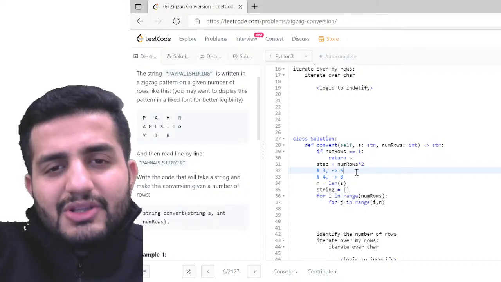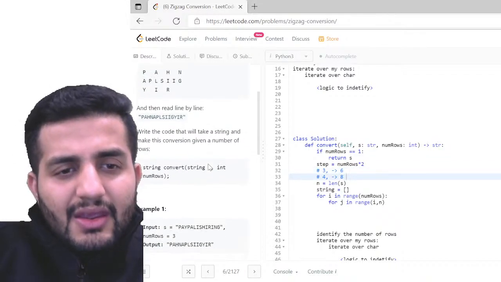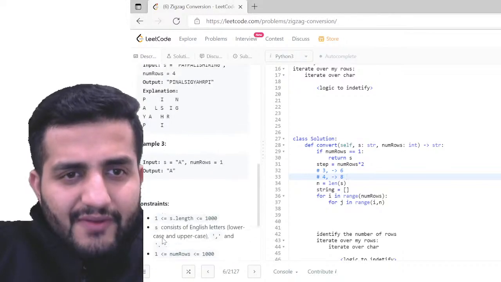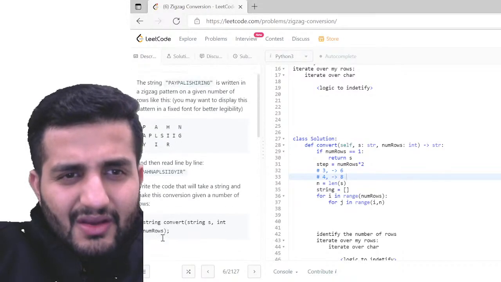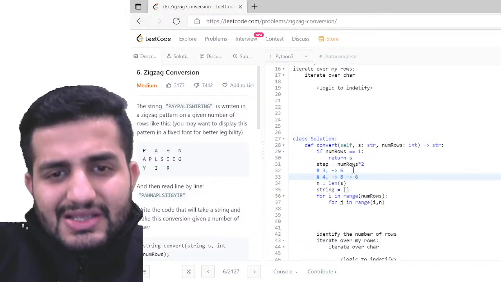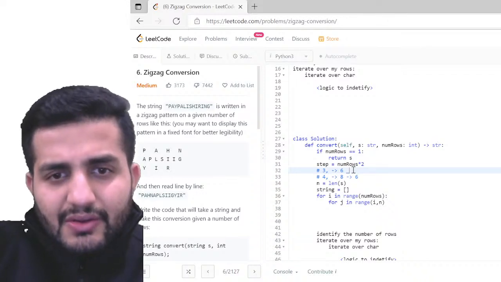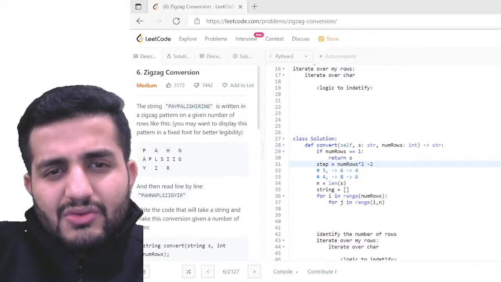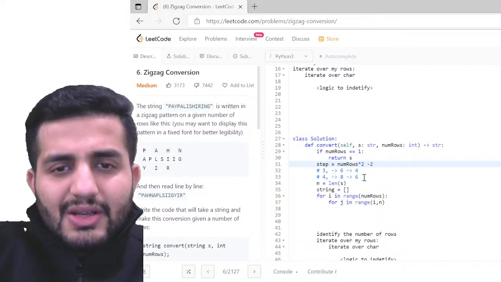But again, I have to keep a check on this, right? So this 8 can be converted into what? 1, 2, 3, 4, 5, and 6, right? So it has to be 6 actually, and this has to be 4, right? So can we write number of rows cross 2 minus 2? We can do that. Let's try that. I'm going to keep this for now.